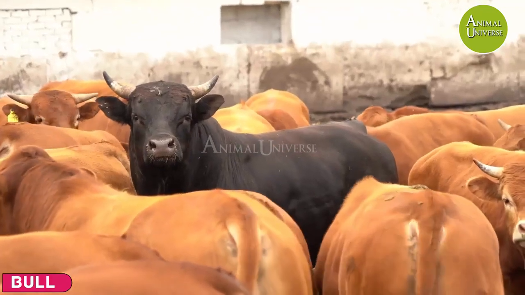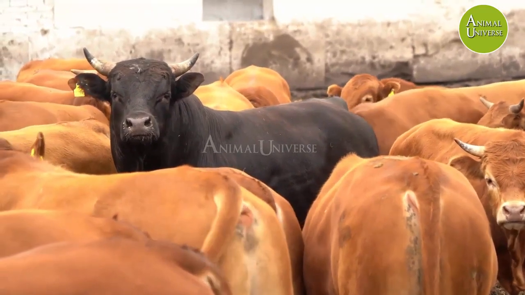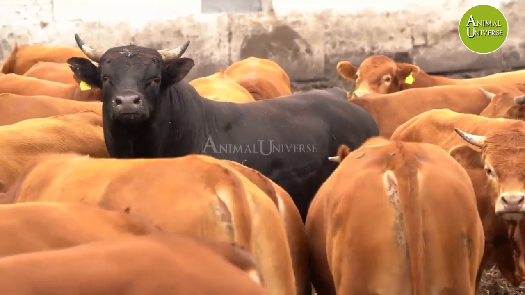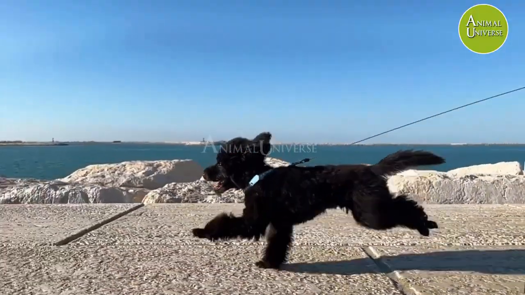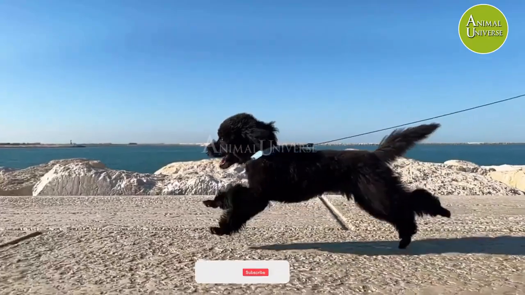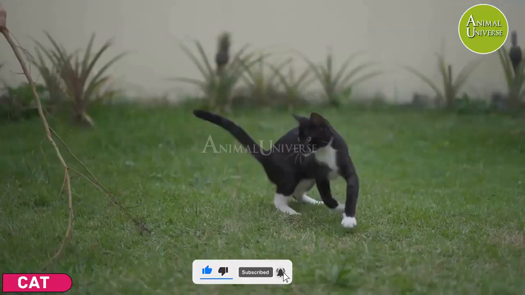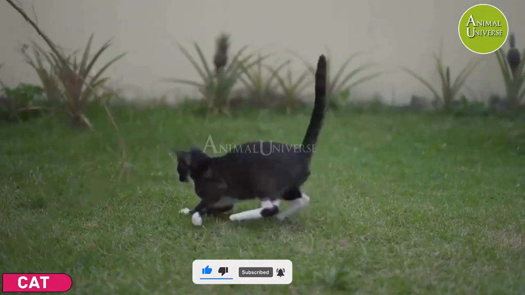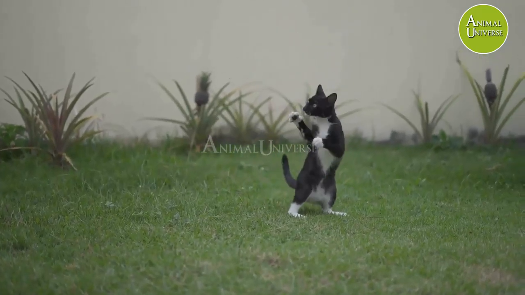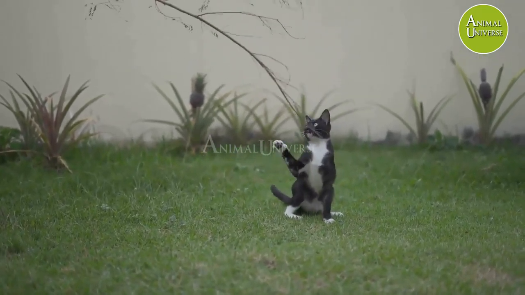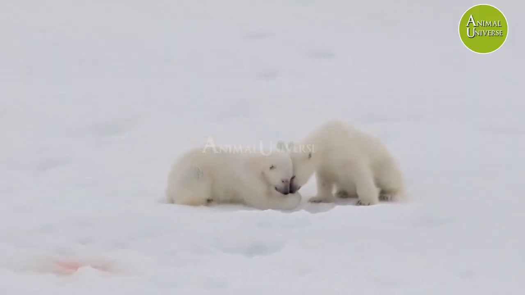Bull. Bull is an adult male of the species Ursus. Dog. Dogs were the first species to be domesticated. Cat. The cat is a domestic species of small carnivorous mammal. Polar bear. Polar bear is the hypercarnivorous species of bear.